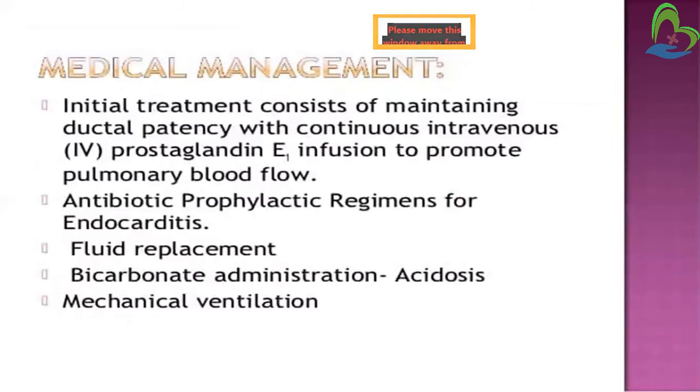Now we'll learn about management of transposition of great arteries. First is medical management. Initial treatment consists of maintaining ductal patency with continuous intravenous prostaglandin infusion to promote pulmonary blood flow. Prostaglandin E is given continuously intravenously to maintain patency. Then antibiotic prophylactic regimens for endocarditis, fluid replacement and bicarbonate administration if acidosis is present. If the condition is very critical, mechanical ventilation can also be provided.